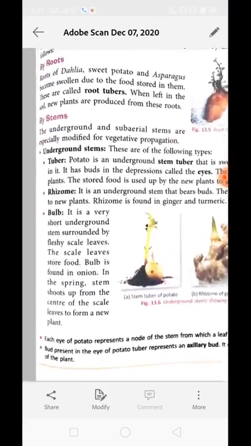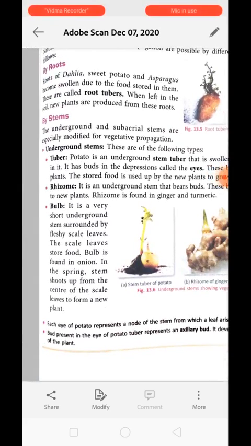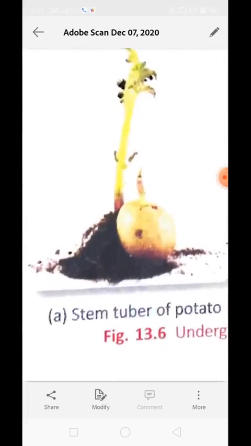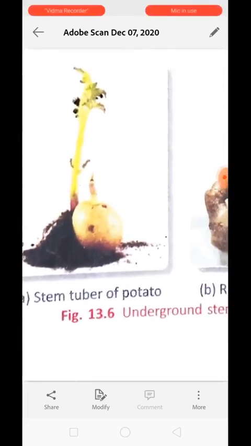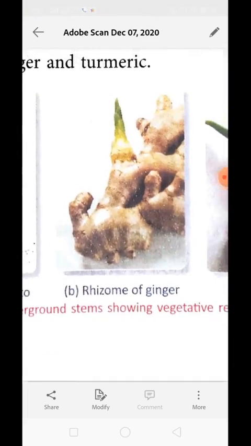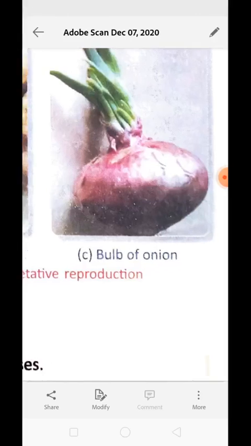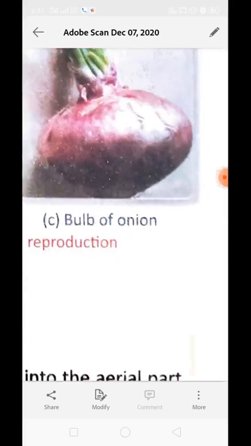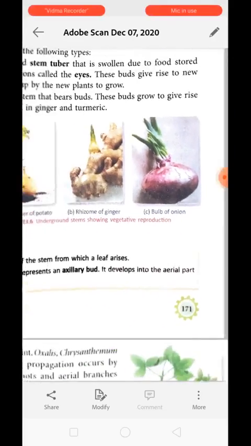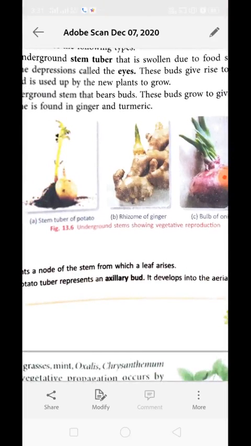Now, how can we get a new plant with the help of the stem? You can see over here, potatoes and gingers; these are all actually stems. Even the onion, at the base over here, has a hard structure that is also a modified stem. So the underground stem or subaerial stem are especially modified for vegetative propagation as well. Underground stems are of the following types. First is tuber and second is rhizome.